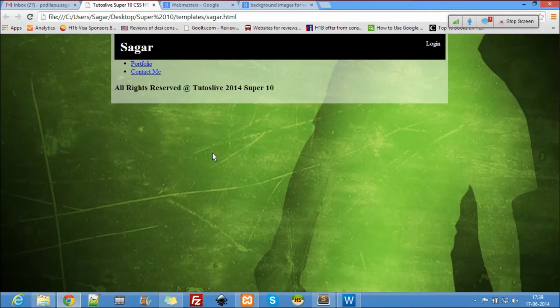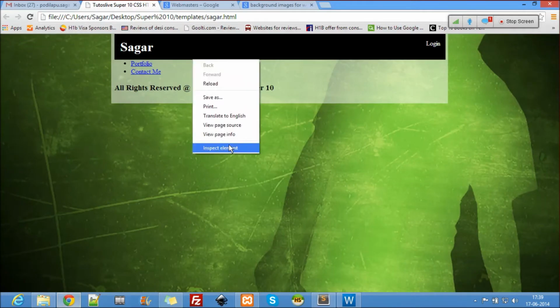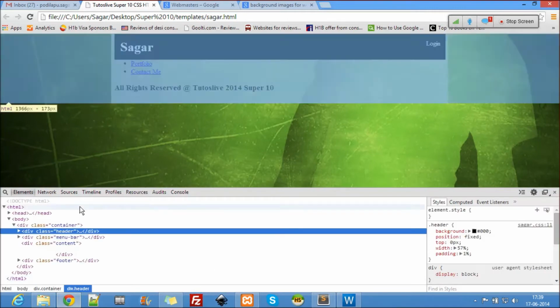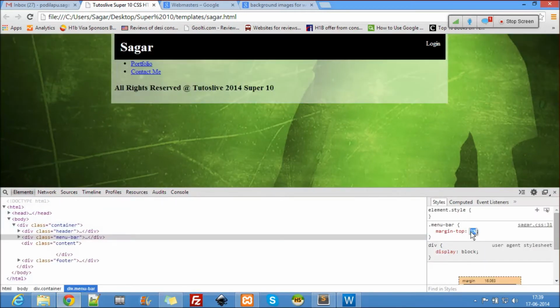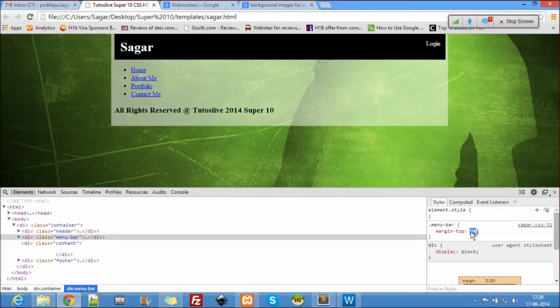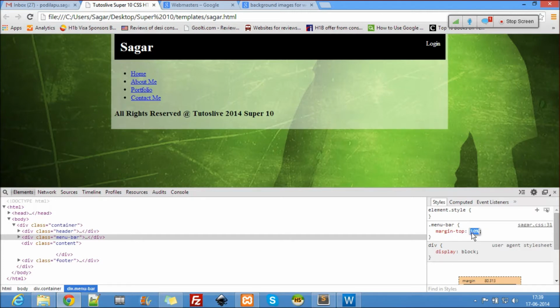Oh, okay, let me check that. So 1% is not sufficient. Okay, so let's give a round figure, 10%. Margin top, only margin top.